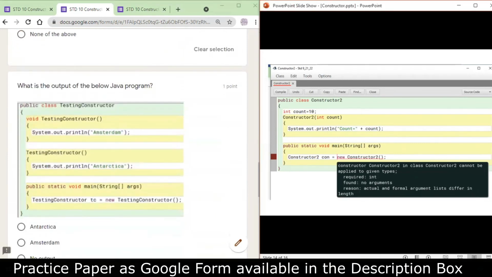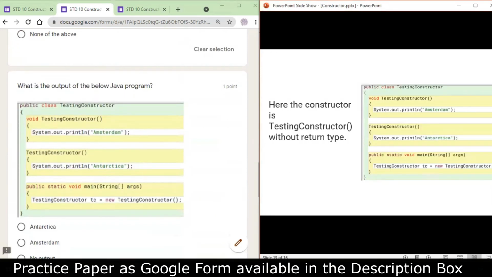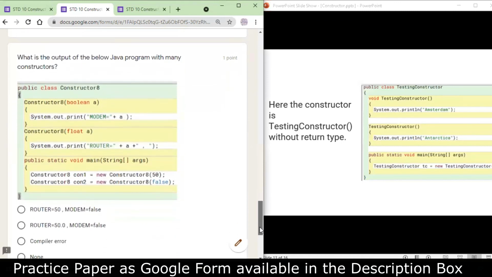Now what is the output of the below program segment? Now here we have a constructor, because a constructor cannot have any return type, not even void. So when in the main method I'm calling for my constructor, an object EC is being created, so automatically my default constructor is called. So the second one, the constructor testing constructor with system.out.println and Antarctica will be invoked, because the first one will not be considered as a constructor because it has a void return type. So the answer I'll be getting is Antarctica. So let's check.